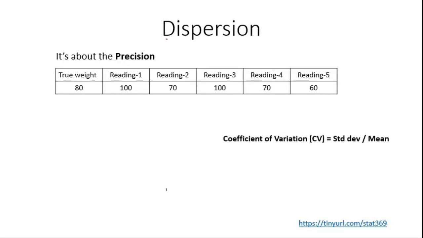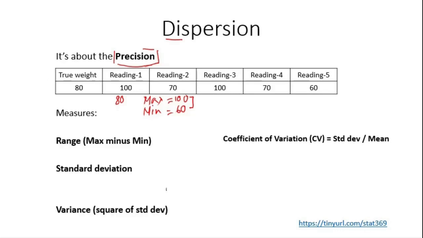The next property is dispersion, and dispersion is always about precision, like how much the data is dispersed. We take the same example of the previous case. Note that although the average was 80 for the 5 readings, the maximum value of the reading is 100 and the minimum is 60. So such a wide range of variation is there, from 60 to 100. So we will say that this particular data is highly dispersed. It may be accurate, but it is not precise.